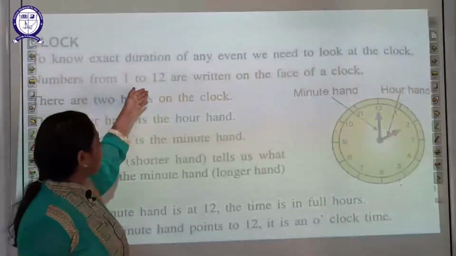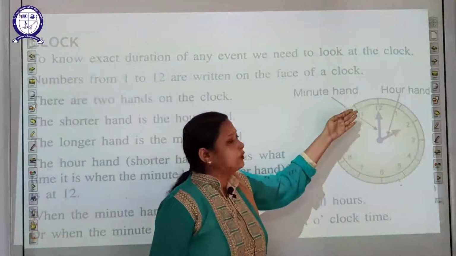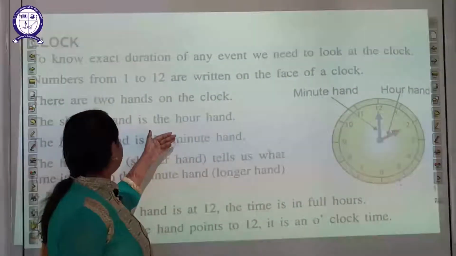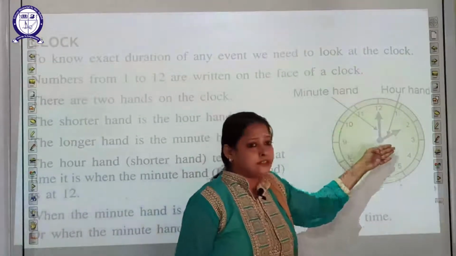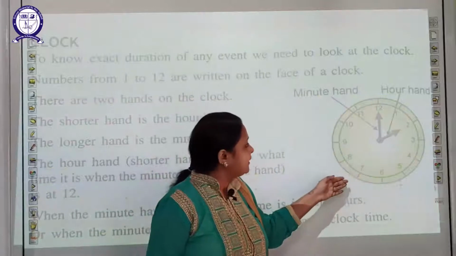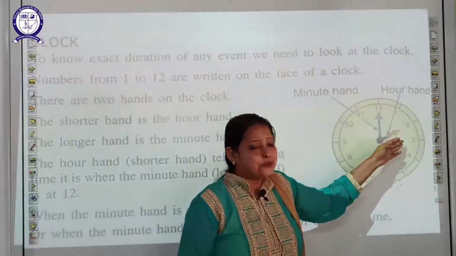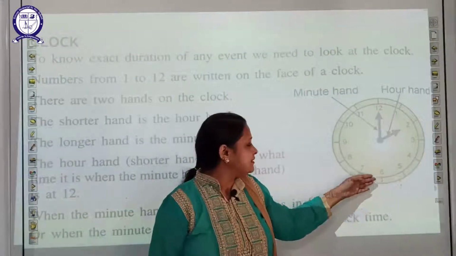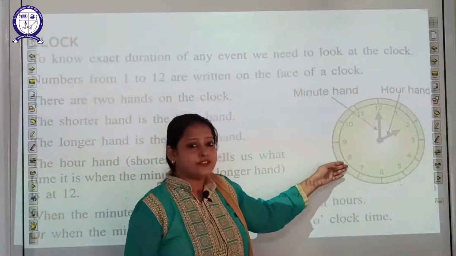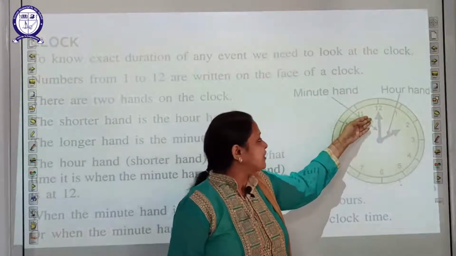The numbers from 1 to 12 are written on the face of a clock. Now students, look at the clock. Students, you can see here, this is a picture of a clock and here numbers are written on the clock. 1, 2, 3, 4, 5, 6, 7, 8, 9, 10, 11 and 12.